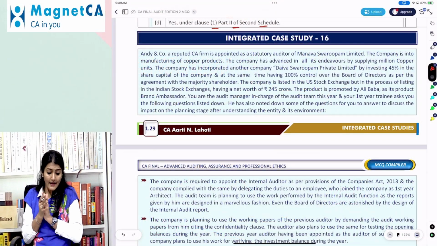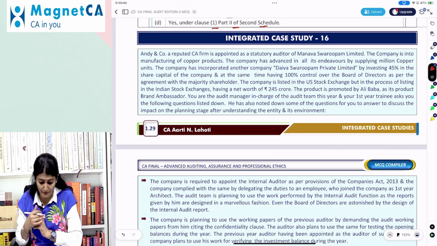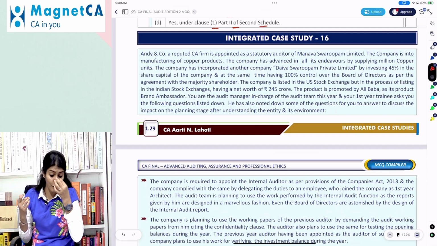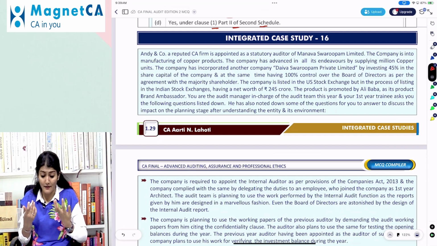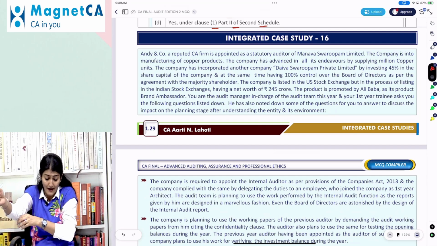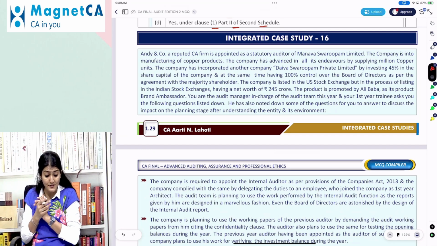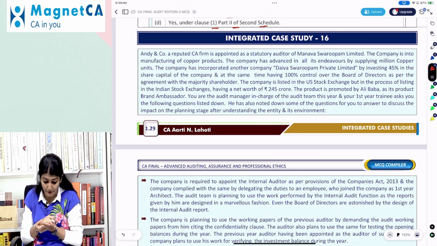So next one, Andy and Company, a reputed CA firm, is appointed as an auditor of Manav Swarupam Limited. The company is into the manufacturing of copper products. The company has advanced in all its endeavors by supplying million copper units. The company has incorporated another company, Daiva Swarupam Private Limited, by investing 45% in the share capital of the company